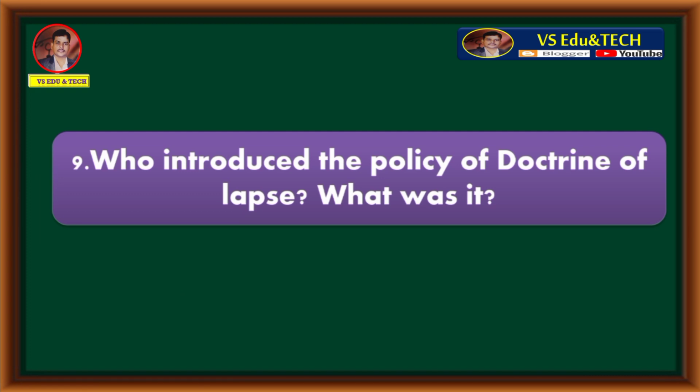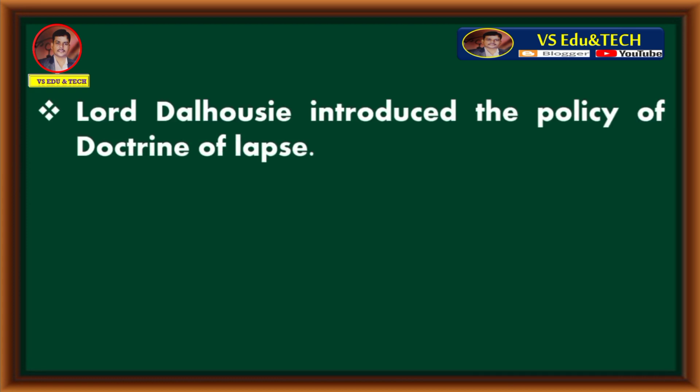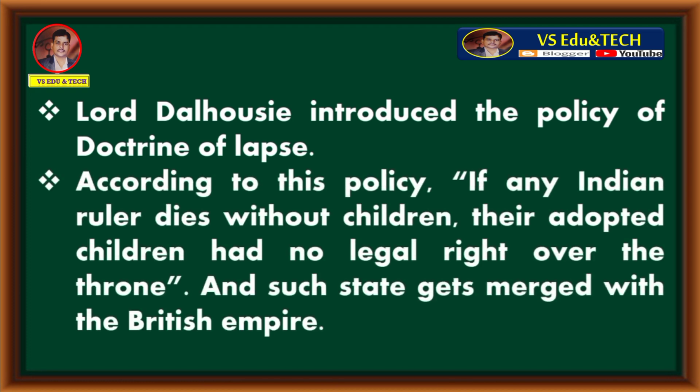Question number 9. Who introduced the policy of doctrine of lapse? What was it? Lord Dalhousie introduced the policy of doctrine of lapse. According to this policy, if any Indian ruler dies without children, their adopted children had no legal right over the throne, and such state gets merged with the British Empire.